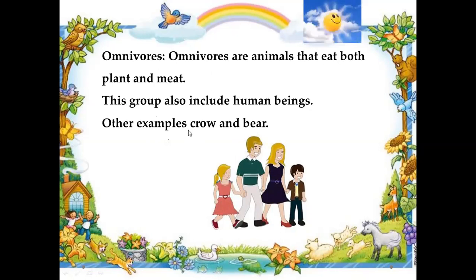So how many groups of animals did we study here according to their food? Three kinds of groups. Herbivores, plant eaters; carnivores, meat eaters; and omnivores, both plant and meat eaters. Remember that three kinds of animals according to their food.